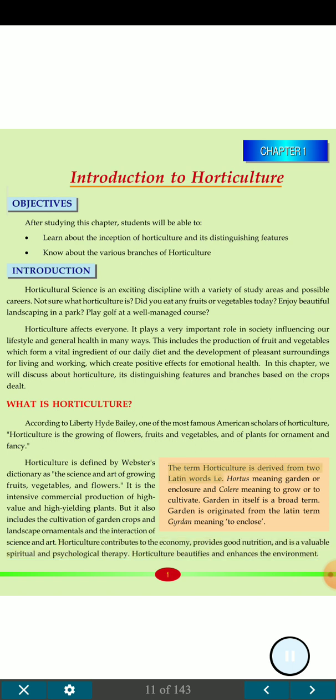The term horticulture is derived from two Latin words, i.e. hortus meaning garden or enclosure and colere meaning to grow or to cultivate. Garden in itself is a broad term. Garden originated from the Latin term gaidan meaning to enclose.